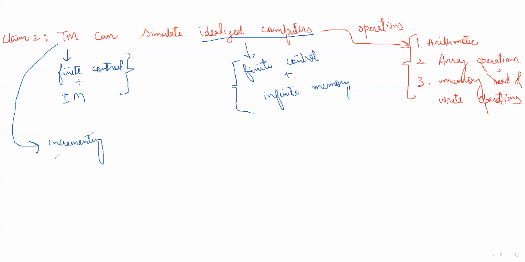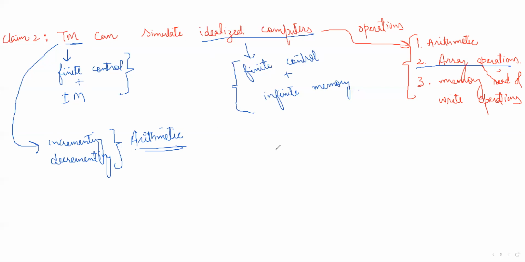We have also discussed a Turing machine for decrementing. So using those Turing machines, we can perform any arithmetic operation. So arithmetic operations can be performed by Turing machines. Now coming to array operations, array operations can also be performed by a Turing machine.